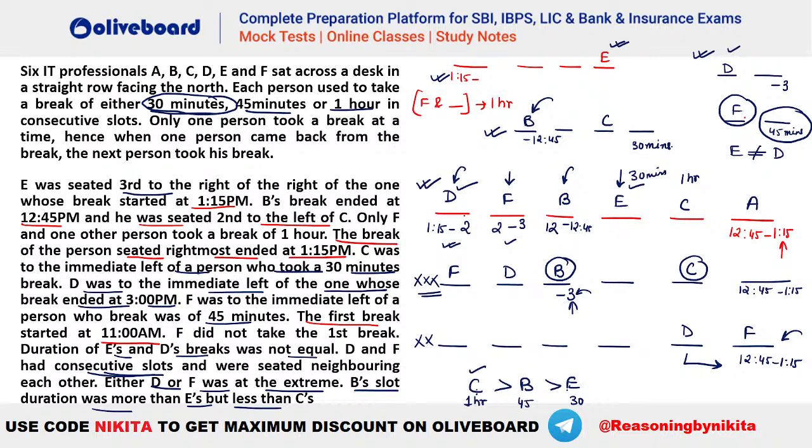You can anyway see that D is not equal to E. So D is how much? D is 45 minutes. E is 30 minutes. That is also being fulfilled here.